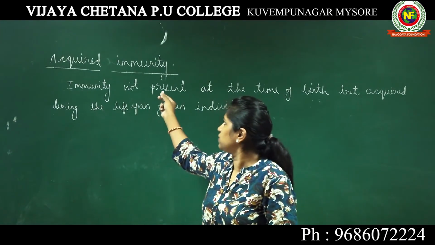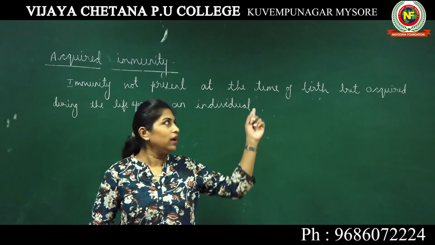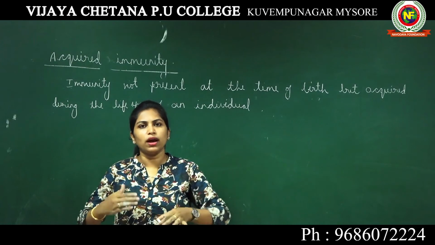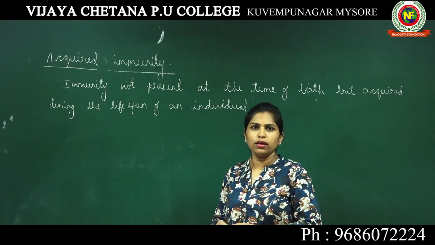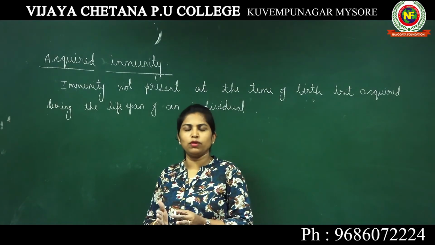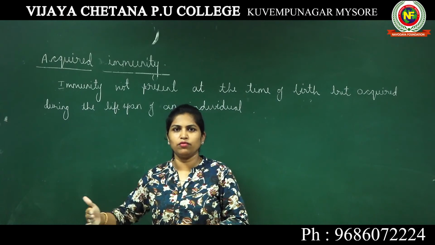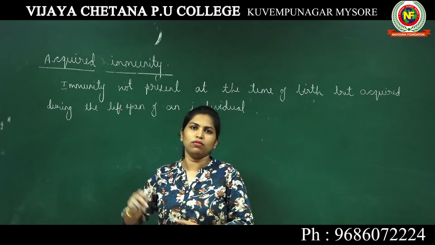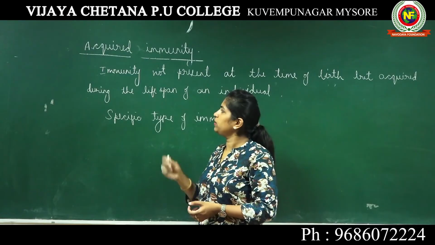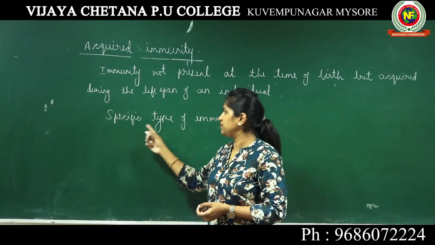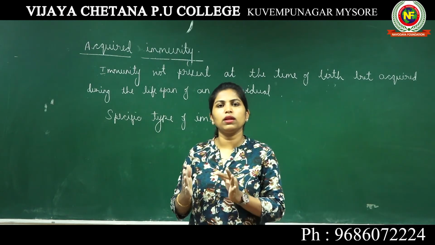However, this acquired immunity was not present at the time of birth, but we acquired it during our lifespan. As we started growing, we started developing this immunity known as acquired immunity. Acquired immunity can be referred to as a specific type of immunity. That means it is specific to one particular pathogen.